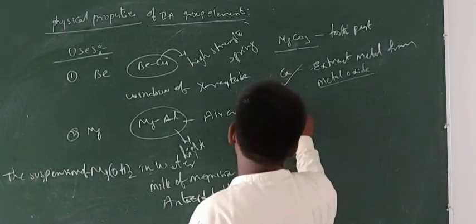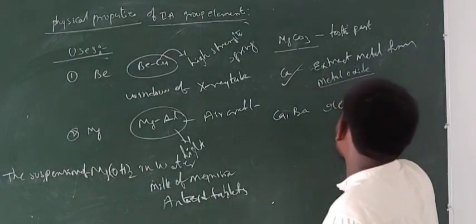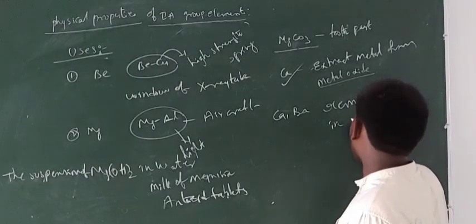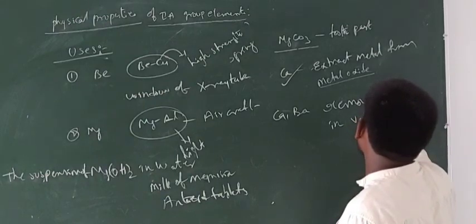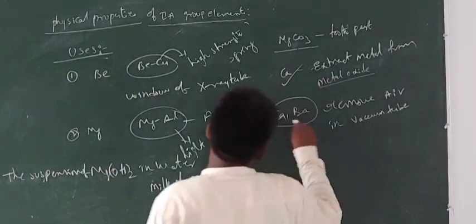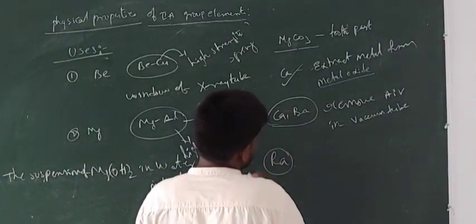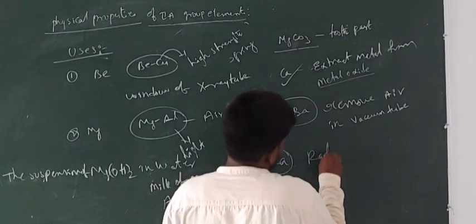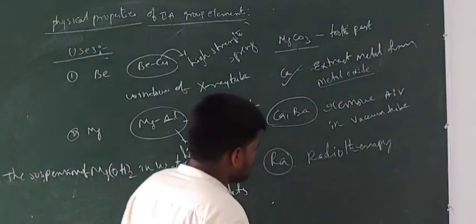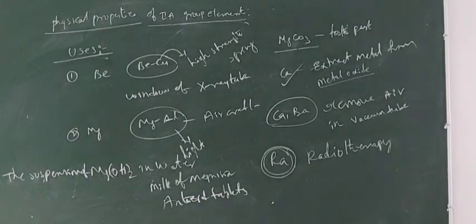And the next one, barium. Calcium and barium are used to remove air in vacuum chambers or vacuum tubes, because these are more reactive towards air. And the last one, radium. This radium is used in radiotherapy, for example in cancer treatment. So these are the various uses of the second A group elements.